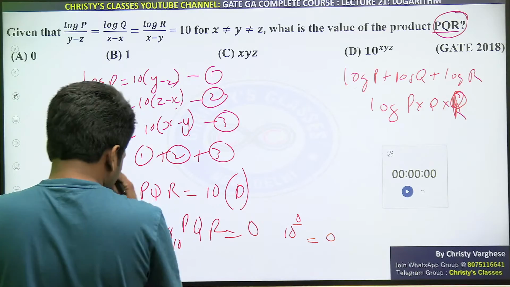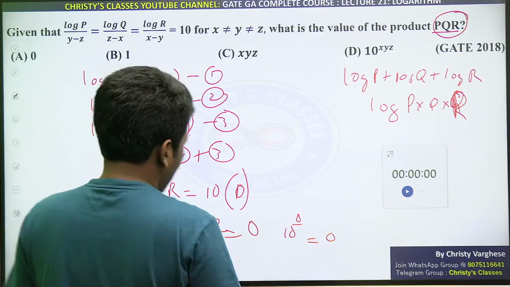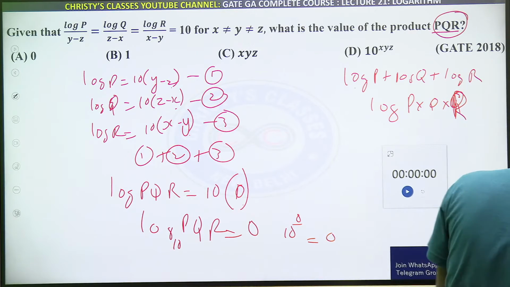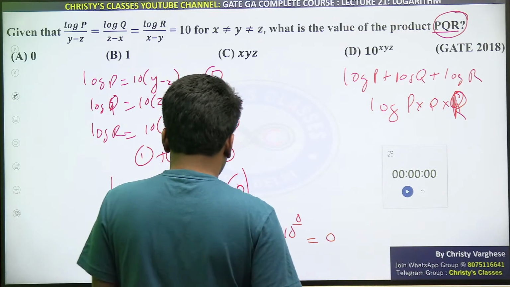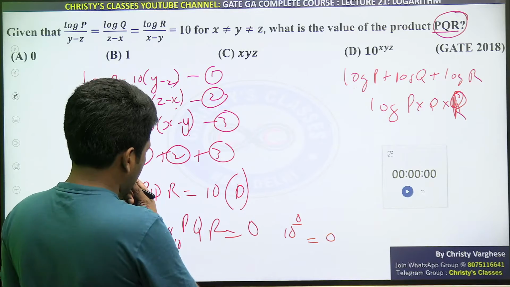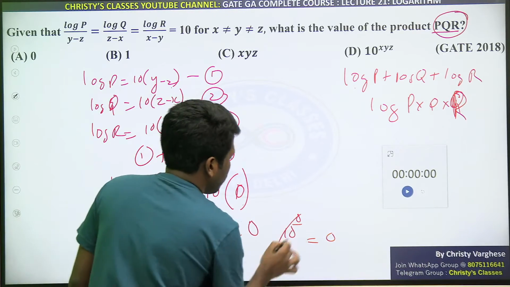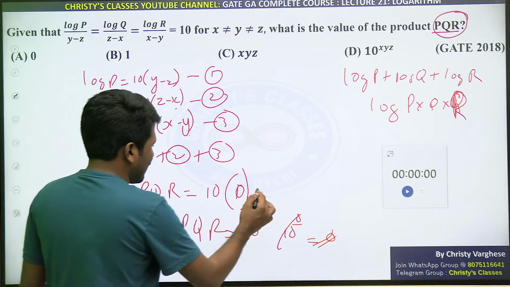Okay, I made a mistake. Sorry. I have defined it wrong now. So log PQR equal to 0. This is right hand side 0 only.